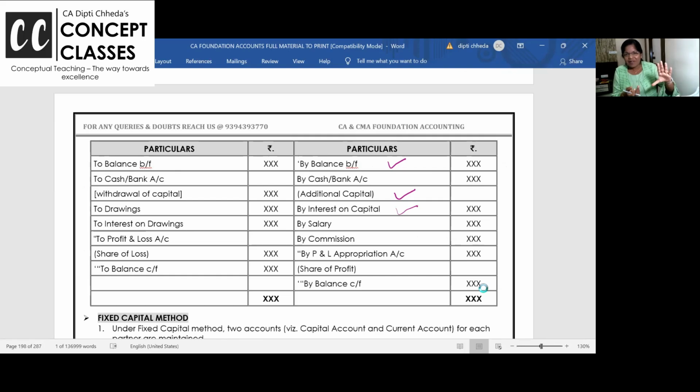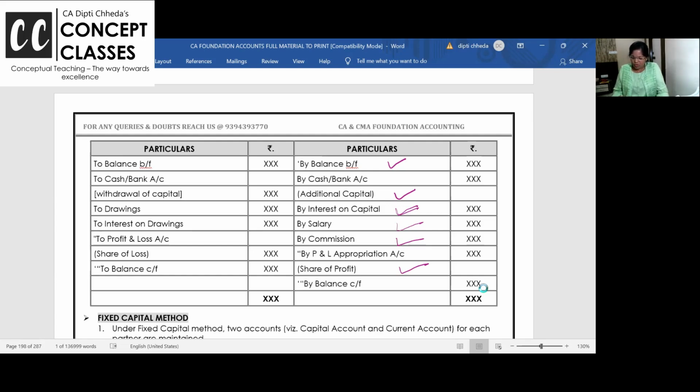You debit it in the P&L appropriation and you credit it to partners capital account here. Interest on capital, salary, commission, all. ठीक है? Net profit which comes from the P&L appropriation account.